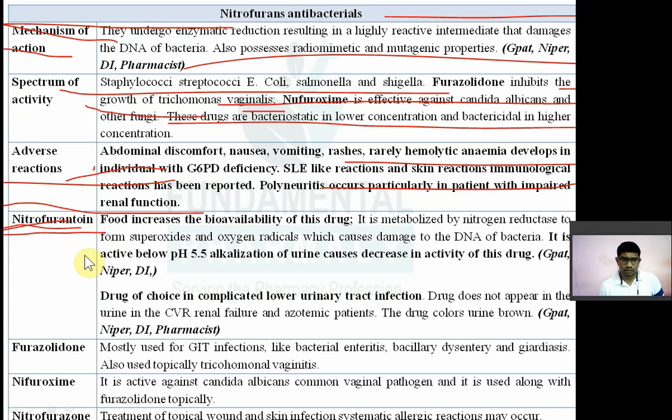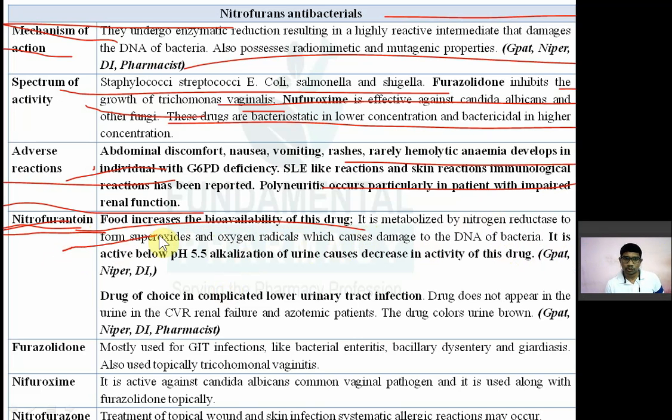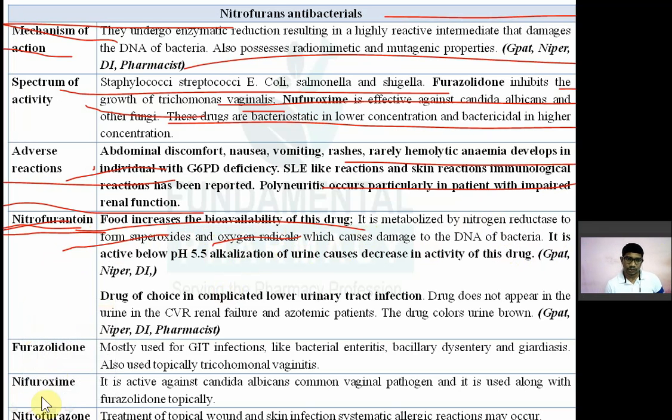Now its kinetics. Food will increase the bioavailability. Presence of food in the stomach will increase the bioavailability of this drug. It is metabolized by nitroreductase to form different radicals, superoxides and oxygen radicals, which damage the DNA of bacteria. In the very first point we have seen, they produce reactive metabolites which can damage the bacterial nucleic acid.